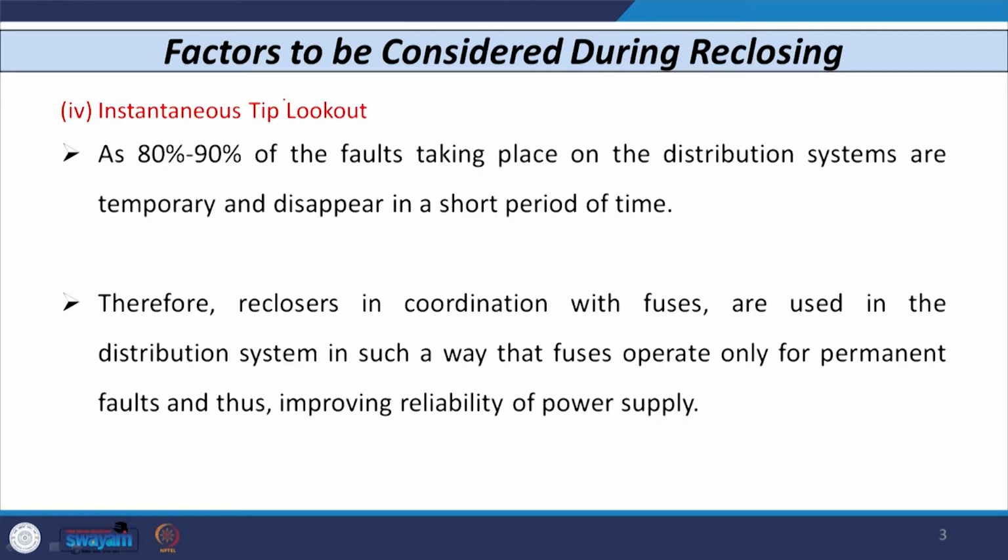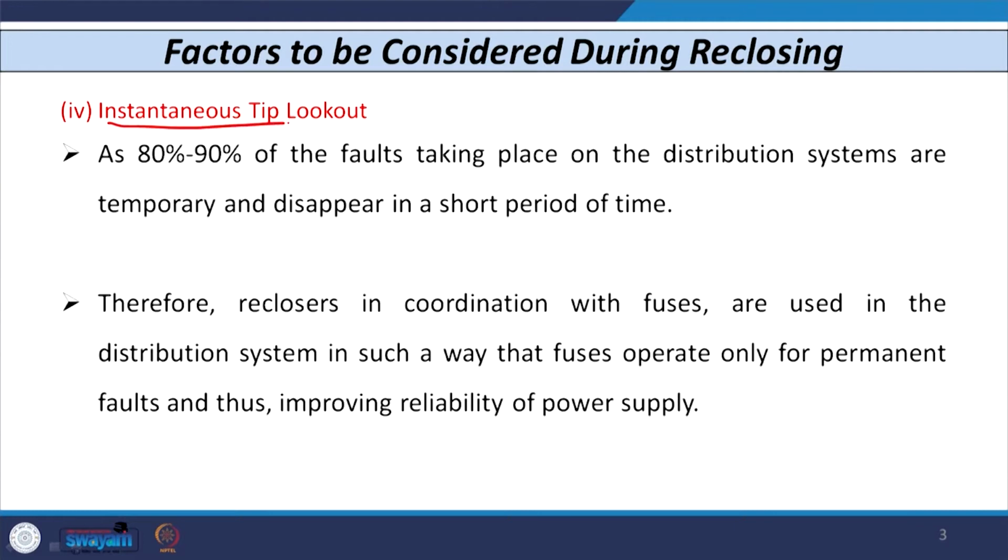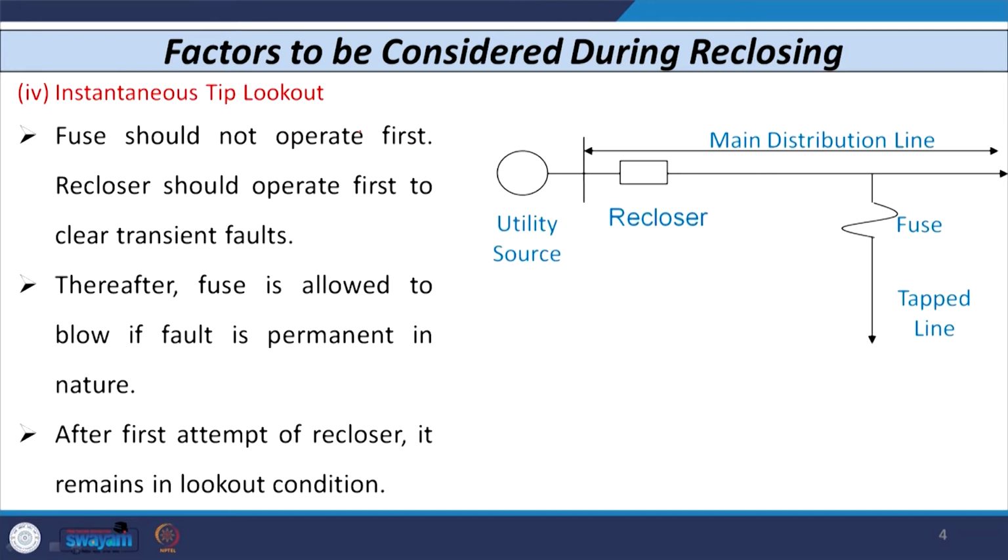Let us consider the fourth factor which needs to be considered when we decide the application of auto reclosing in the actual field, and that is known as the instantaneous trip lockout. Instantaneous trip lockout is very important when we consider the distribution system.